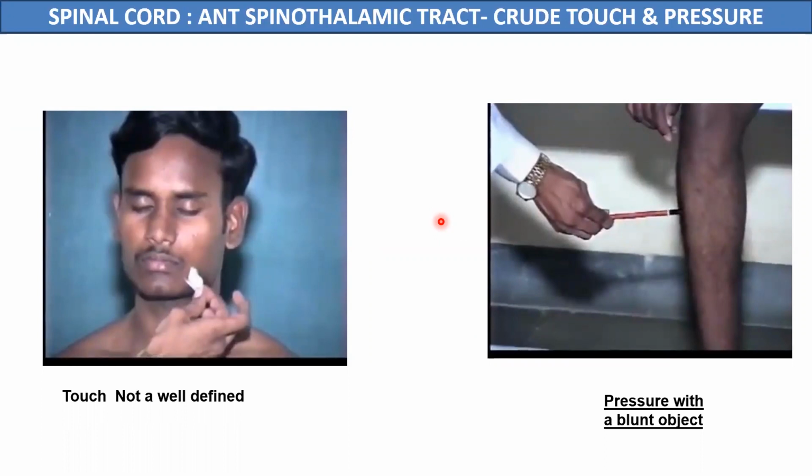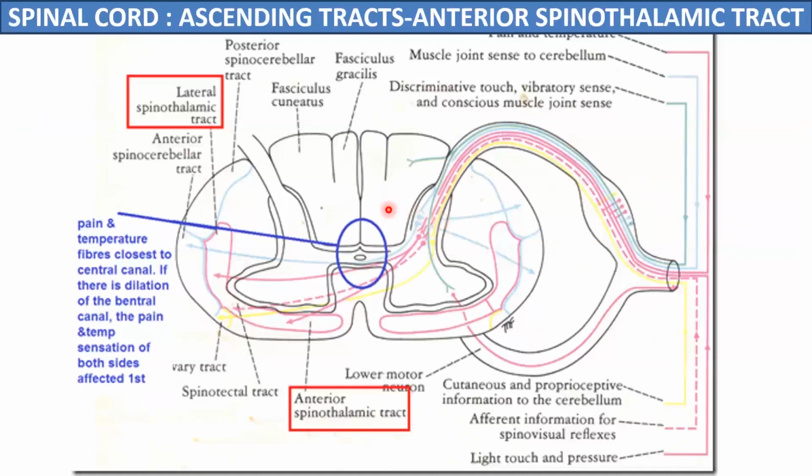Now, some applied anatomy related to these tracts is that, as we can see in this diagram, the second order neurons of the lateral spinothalamic tracts, when they cross over to the opposite side, will pass through this anterior gray commissure of the spinal cord.